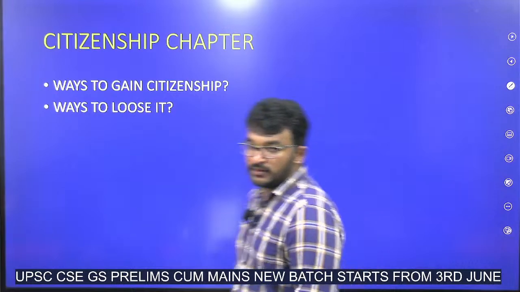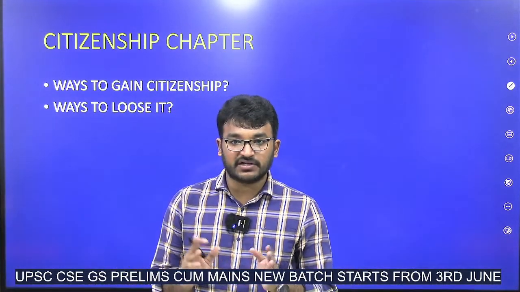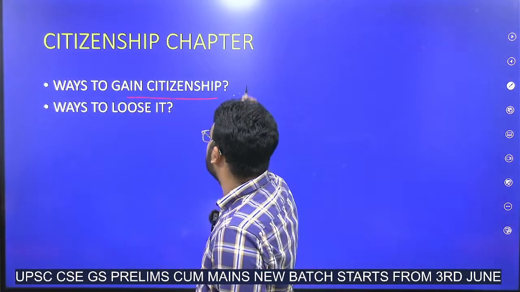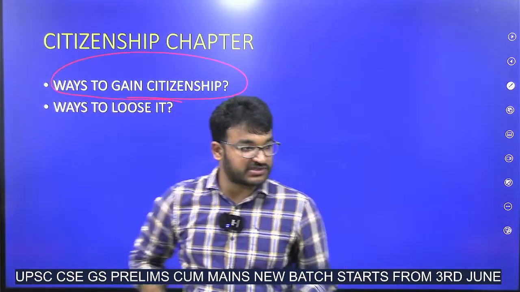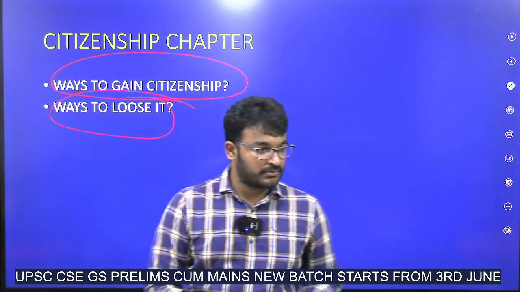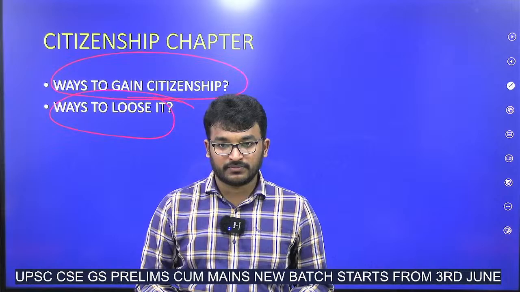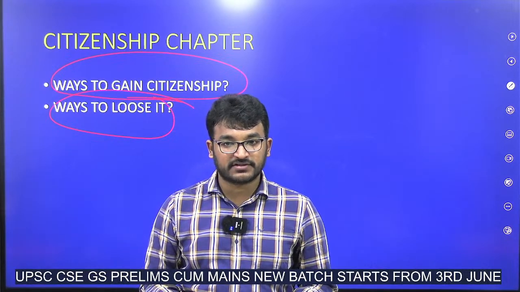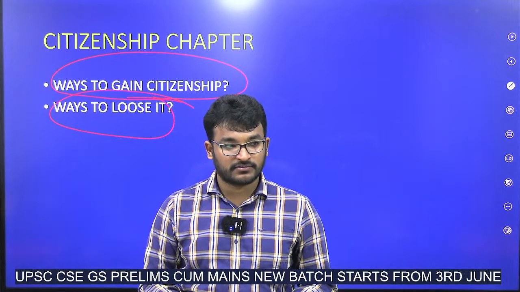Next, in the citizenship chapter, in the static part, you need to study how to gain citizenship, what are the ways to gain citizenship, and what are the ways to lose it. Right? What are those ways? By birth, by naturalization, by registration.